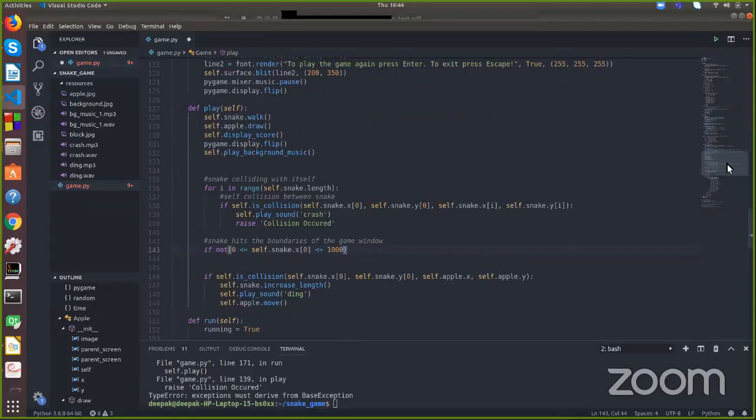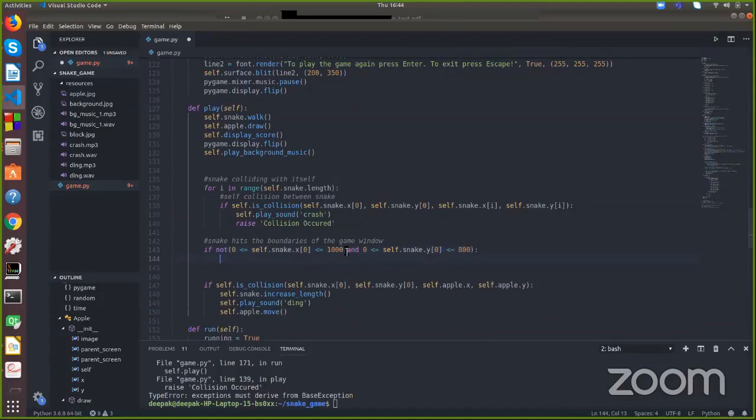So 1000 for the x coordinate, and the y coordinate, I mean the height, and self dot. So this is the condition for when the snake hits the boundary. Did you understand why I have used less than or equal to 1000 and less than or equal to 800?